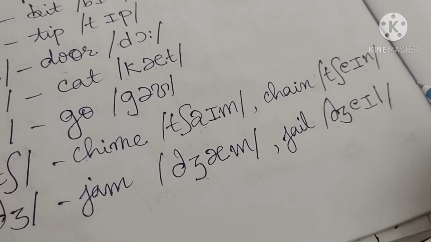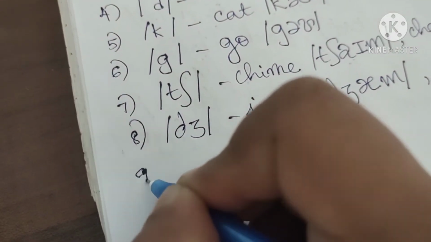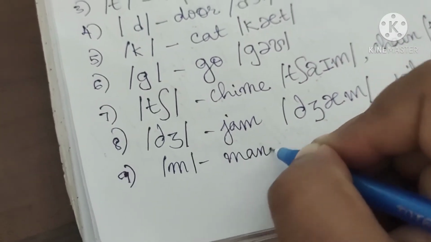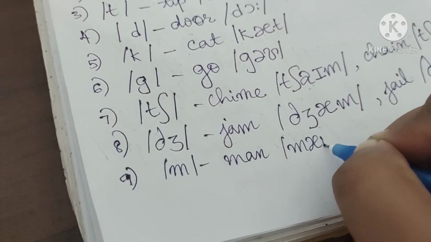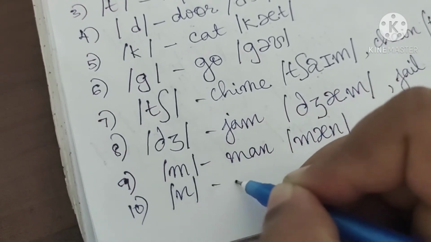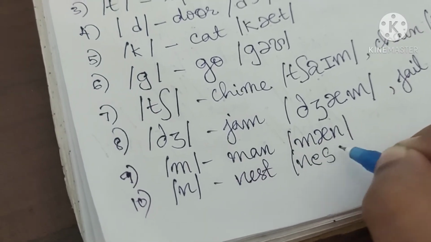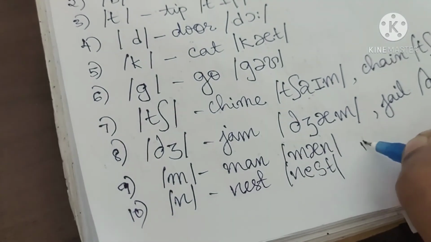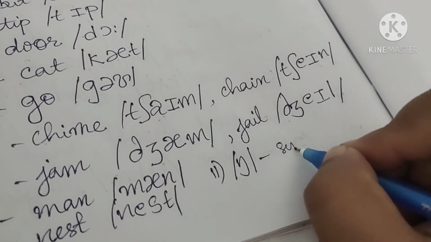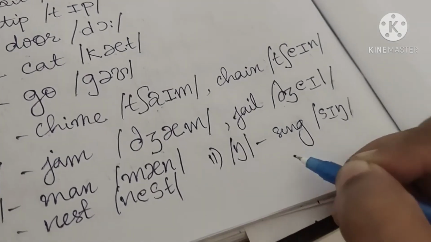Jail. Okay. Next we are going to study three nasal sounds. M as in man. M and n. N as in nest. N s t. Now 11th one is ng, as we have in sing. S I ng, sang.